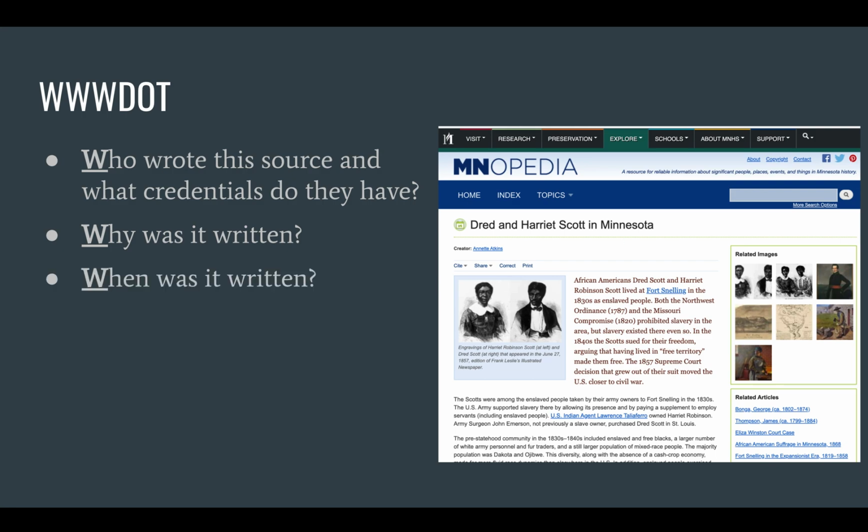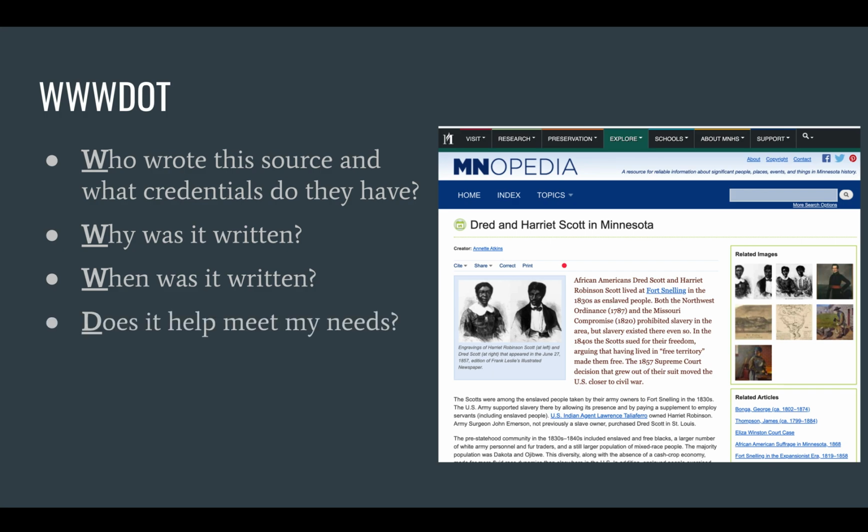When was it written? Well, I can't scroll down far enough to see it here, and I don't see it up here, but I do know that MNopedia is a really good resource. I believe if I did scroll down, it would show me a date when it was most recently refreshed. That means somebody went over it, made sure it was factual and up to date, and then put a new date on there of when it was revised. The more current, the better. That means eyes just looked at it.